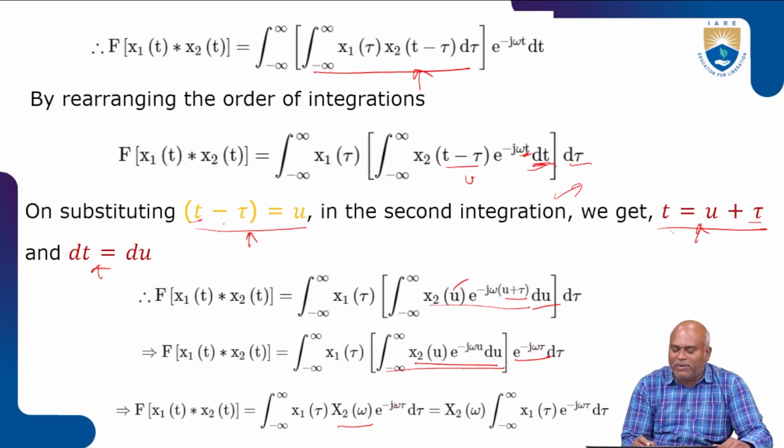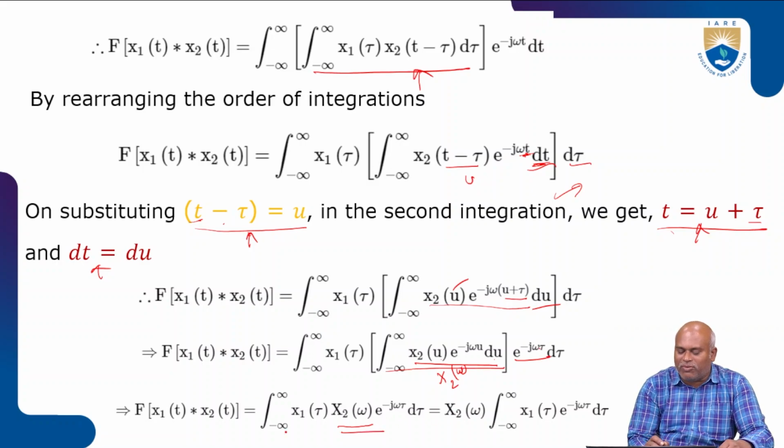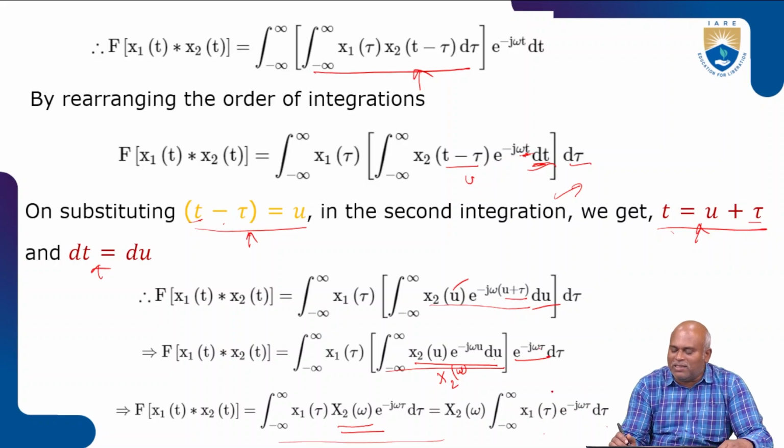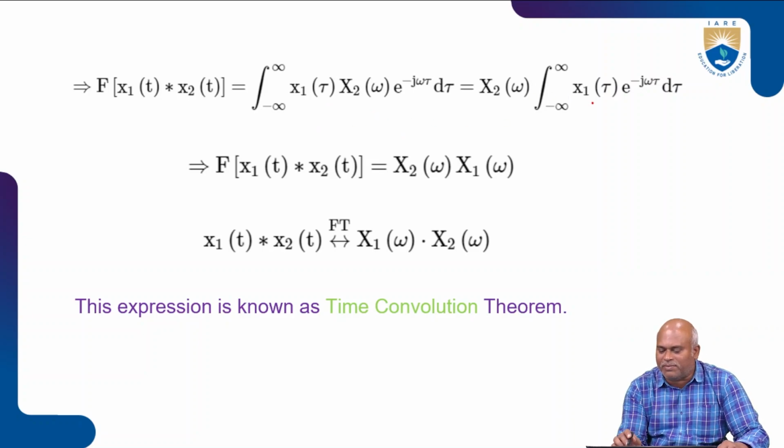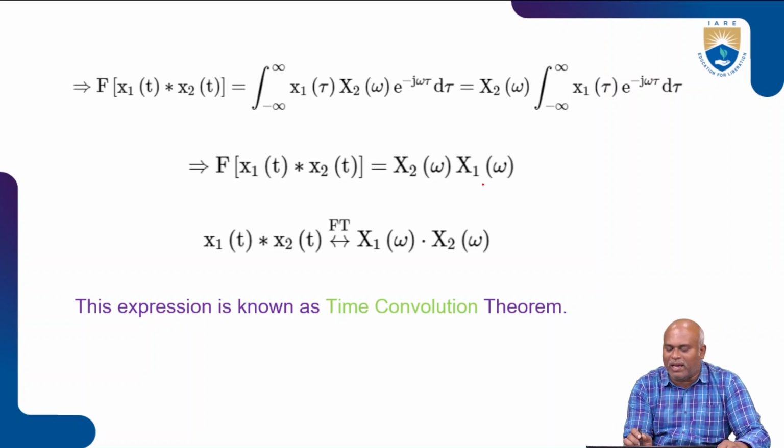Then we take X2 of omega out from this equation. Remaining is the integration from minus infinity to plus infinity of x1 of tau, e power minus j omega tau d tau, all in the tau case. This is equal to the Fourier transform equation, so we represent this value as X1 of omega.